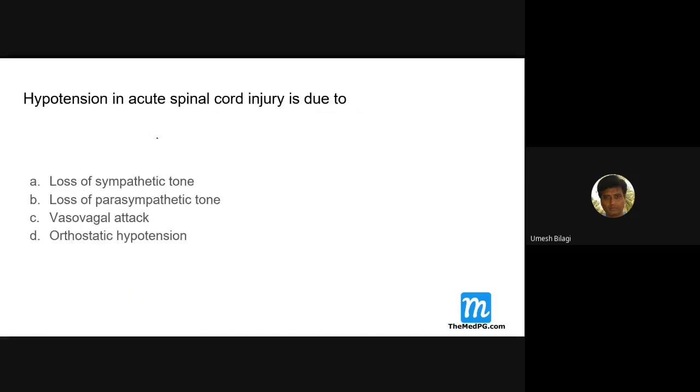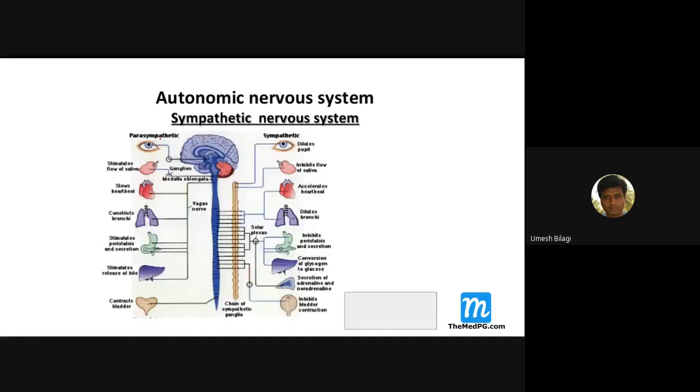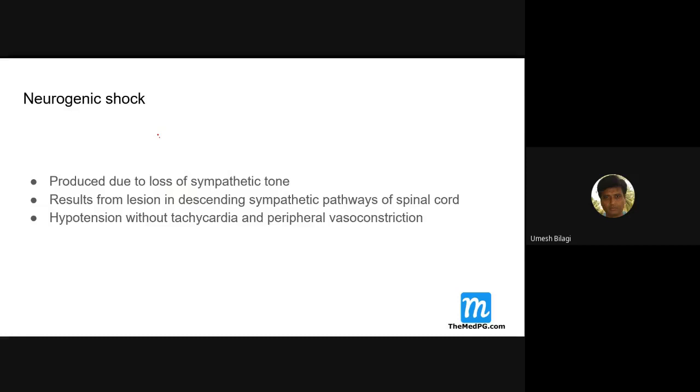So what was the question? Hypotension. Neurogenic shock is produced due to loss of sympathetic tone. It results from lesions of the descending sympathetic pathway of the spinal cord. Hypotension without tachycardia, without peripheral vasoconstriction. If there is hypotension, you expect vasoconstriction, but in fact there could be vasodilatation. Vasodilatation with bradycardia, you may be dealing with neurogenic shock.